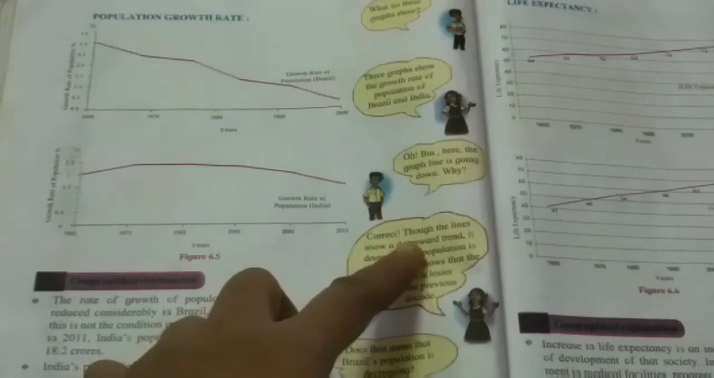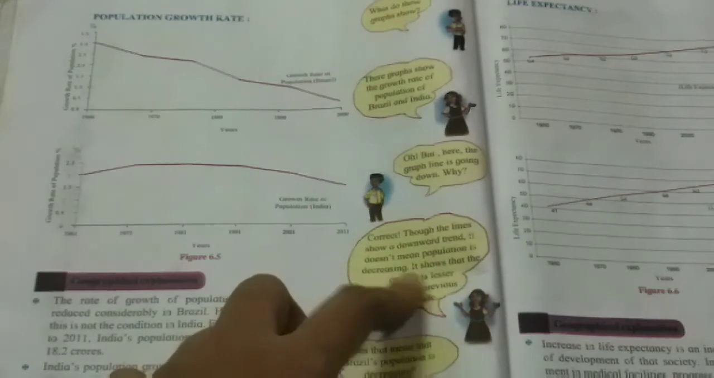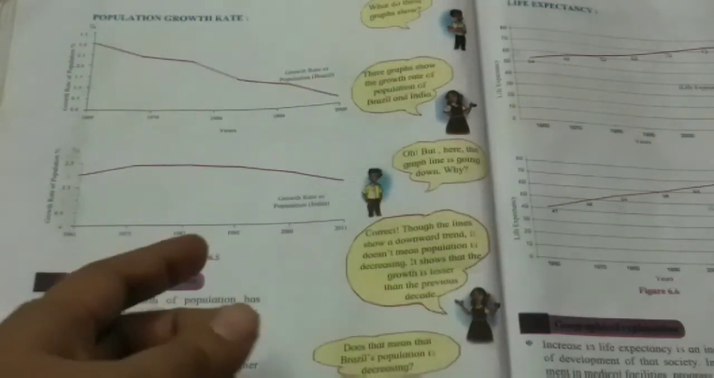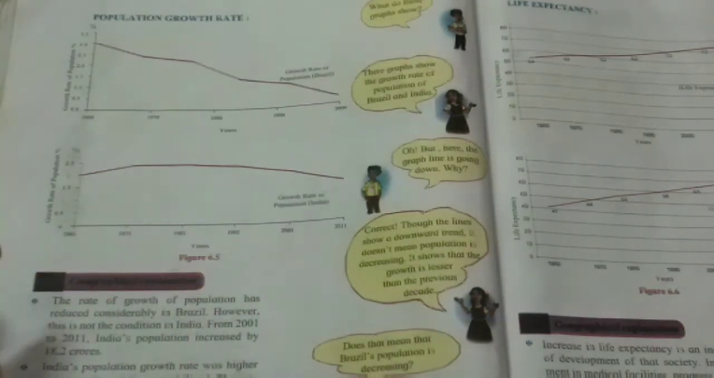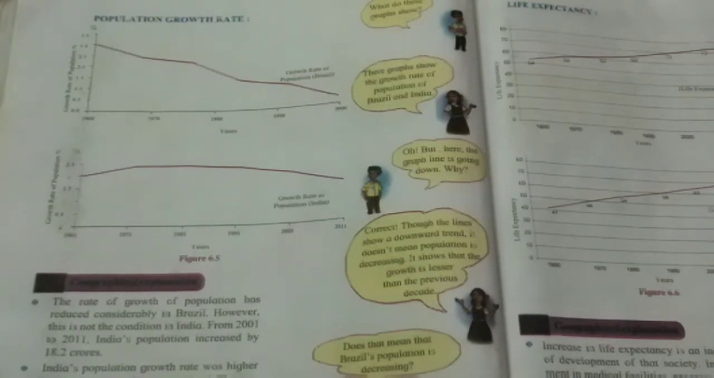Though the lines show a downward trend, it doesn't mean the population is decreasing. It shows that the growth is lesser than in the previous decades. The population is there but the growth is less than in the previous decades. A decade means 10 years. Geographical explanation: the rate of growth of population has reduced considerably in Brazil. However, this is not the condition in India. From 2001 to 2011, India's population increased by 18.2 crores.